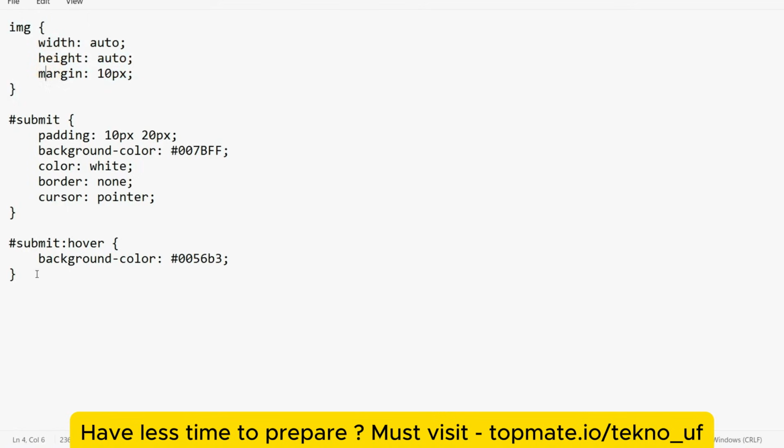We have given some properties to the submit ID: padding of 10 pixels and 20 pixels, in the X and Y axis, then background color this, color white, border none, and cursor pointer. So our task is that the cursor should be pointer. Then when we hover on the submit, this color should change. Nothing that much rocket science here.